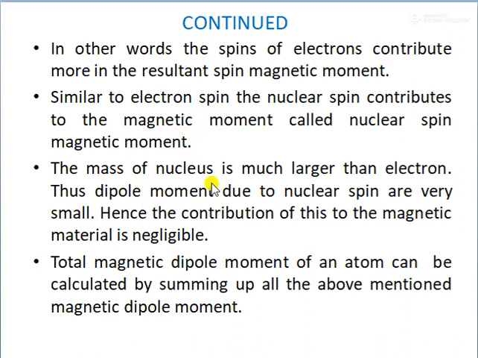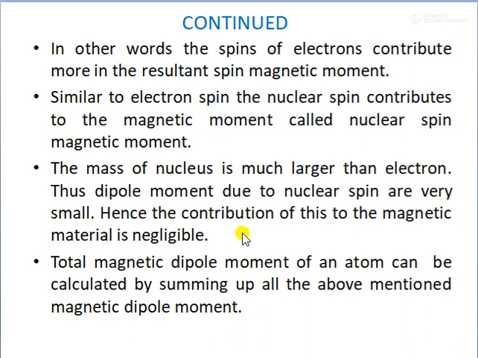Now the mass of the nucleus is much larger than that of the electron, thus the dipole moment due to the nuclear spin is very small. Hence the contribution of nuclear spin to the magnetic material is negligible.